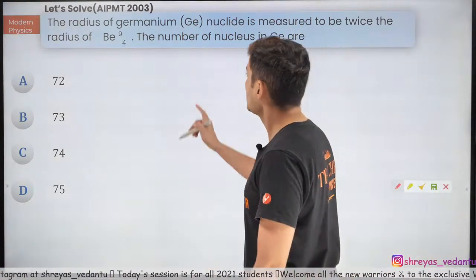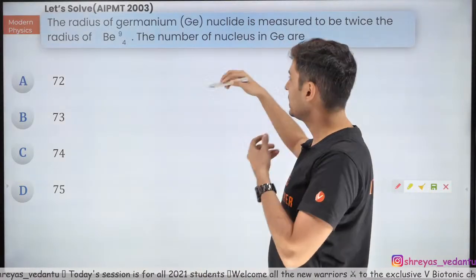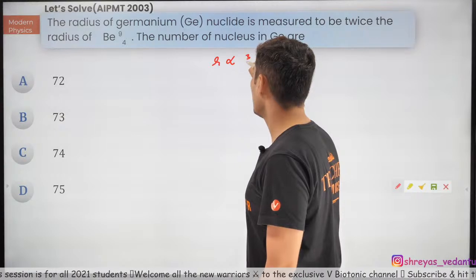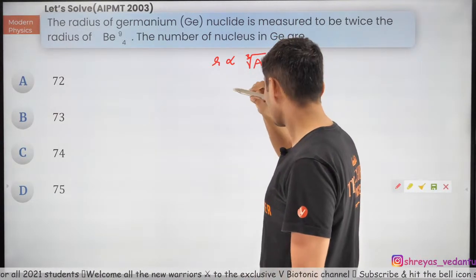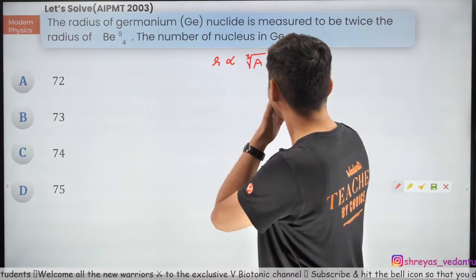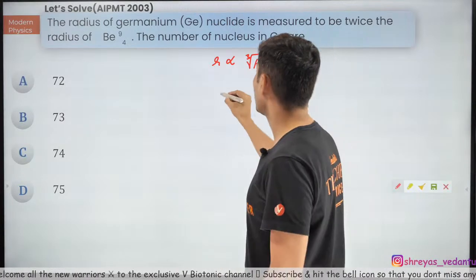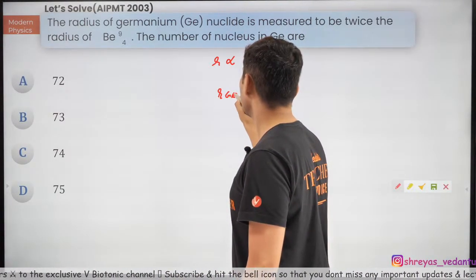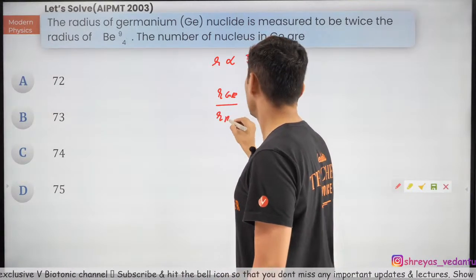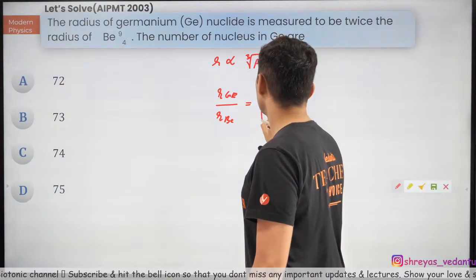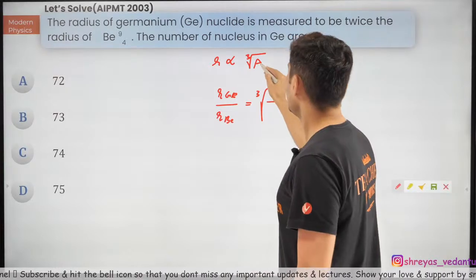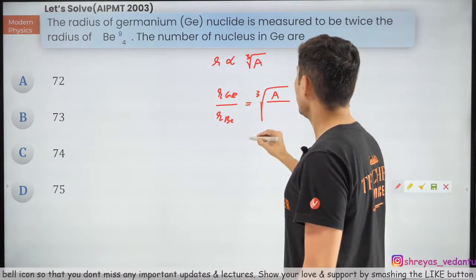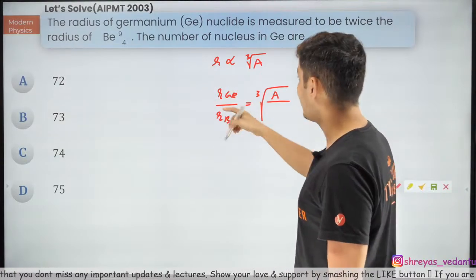Okay, let's do this. I think this is based on the radius of the nuclei, nothing else. So the radius is directly proportional to the cube root of the atomic mass number. So the radius of germanium upon the radius of beryllium is equal to the cube root of A of germanium, which I do not know, upon A of beryllium, that is nothing but 9.